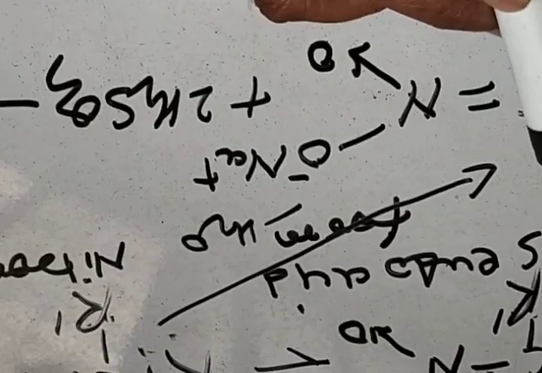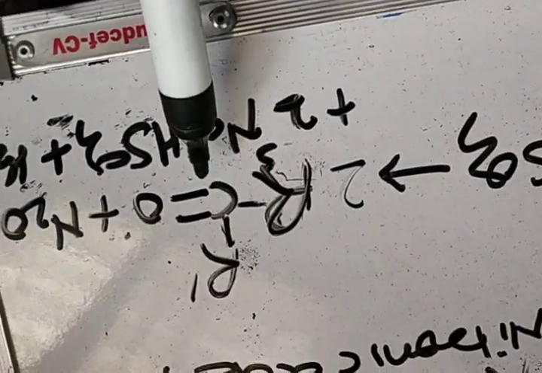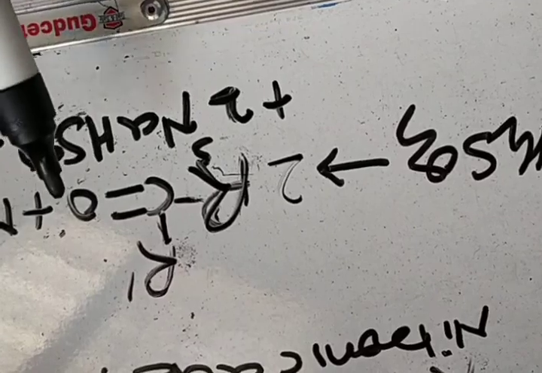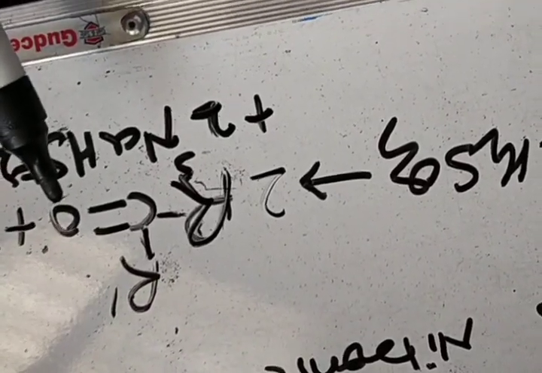That is, primary nitroalkanes give aldehydes and secondary nitroalkanes give ketones, RCOR. So by this method we can obtain carbonyl compounds like aldehydes and ketones.